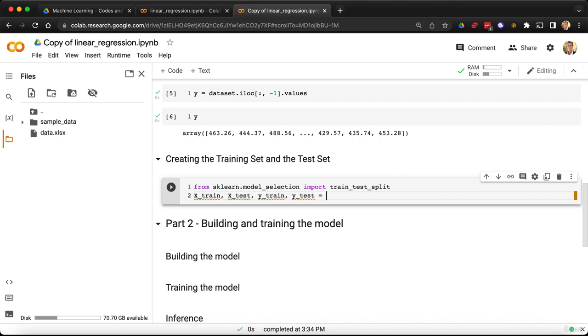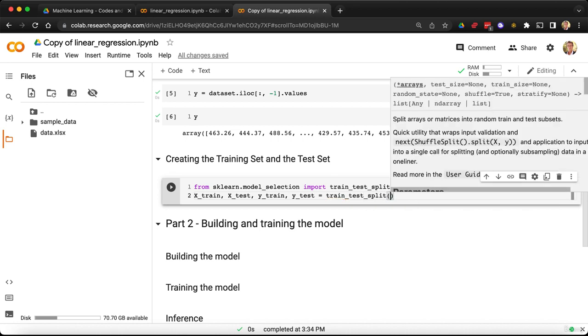Okay? And so then the next step is to, of course, call the train_test_split function. So I'm adding it here, and there we go. And then we're going to add some parentheses. And now you already know what we need to enter here as parameters of this train_test_split function. Actually, we can see that here, these are the compulsory parameters to enter.